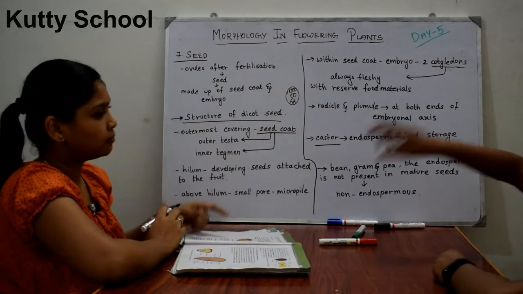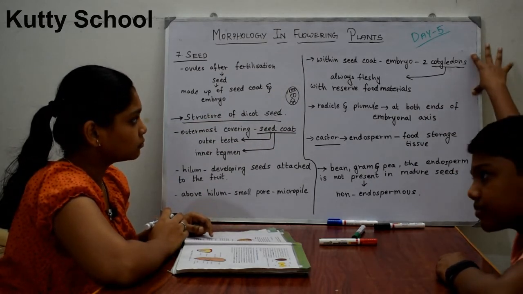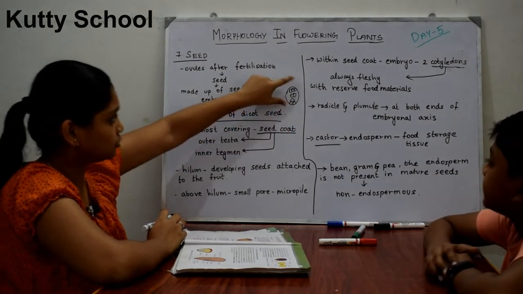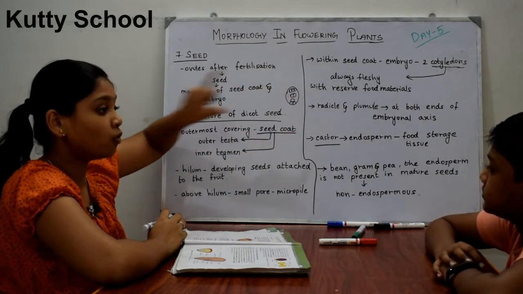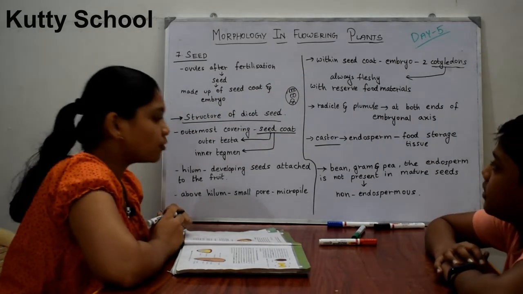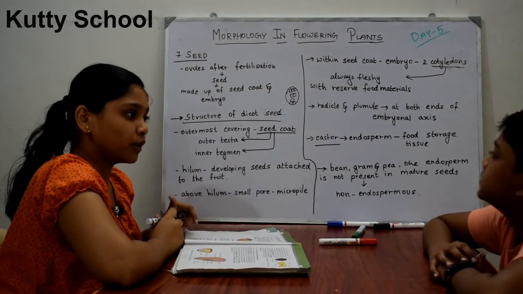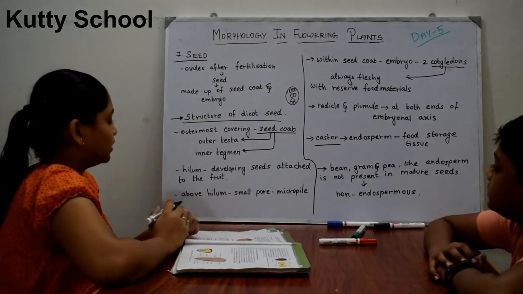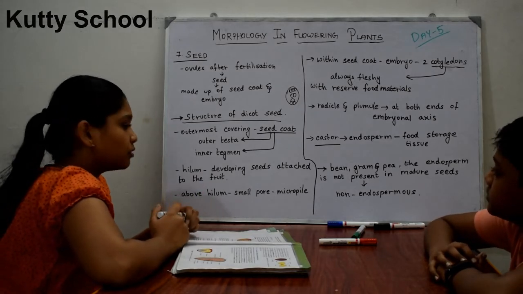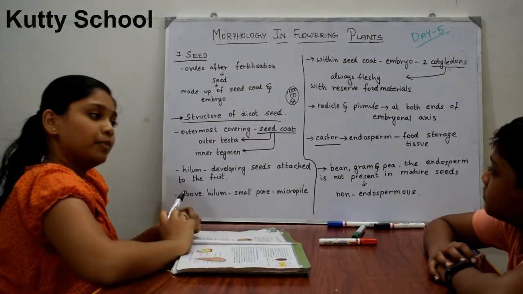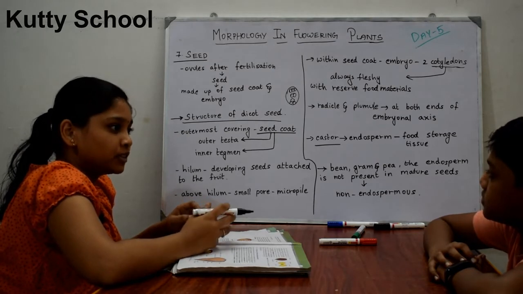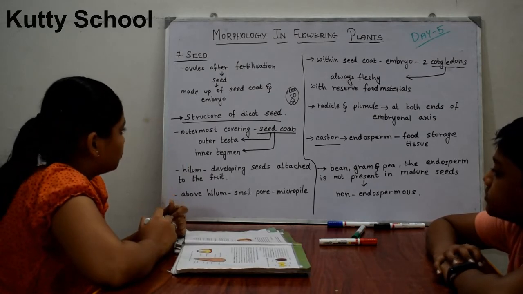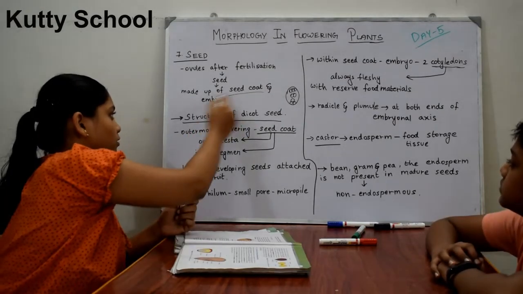Inside the seed, the zygote is there. So an ovule with a zygote, once matured, is known as a seed. This seed is made up of a seed coat and an embryo. Inside a seed there will be an embryo. Embryo is nothing but the zygote and all the other things present in our ovule. So generally it has a seed coat and an embryo.